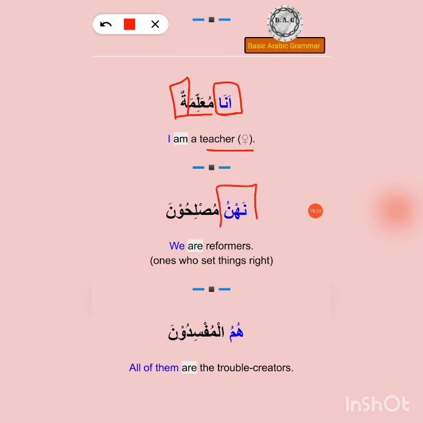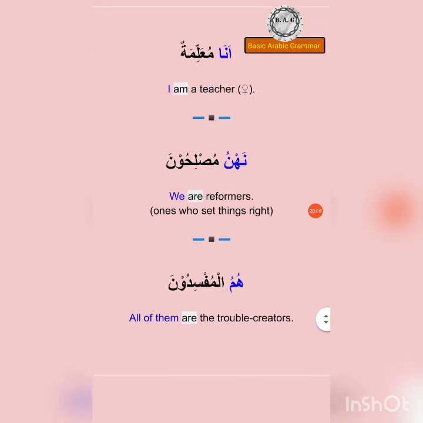Now this nahnu means we. Muslihuna. Once again, this una is the jama salim suffix. So its actual word is muslihun. The actual root word for muslihuna is muslihun, and muslihun is someone who makes things right, so a reformer. Nahnu, we are muslihuna, reformers. We are reformers. And the last example, humul mufsiduna. Let's spend the last couple of minutes on it.